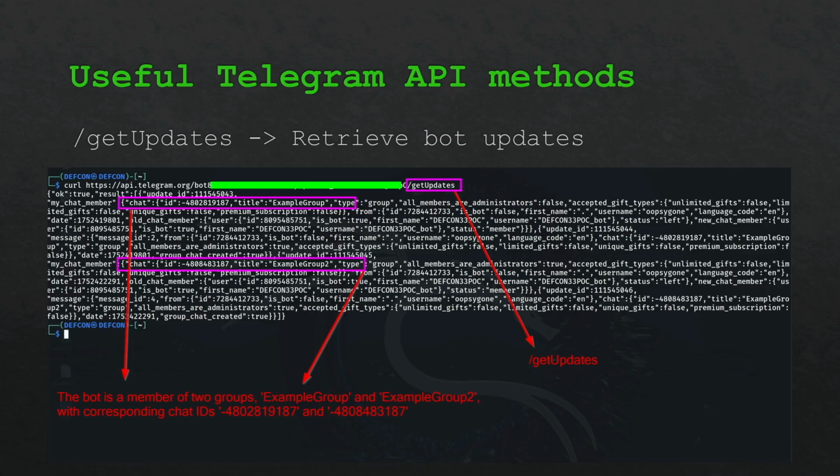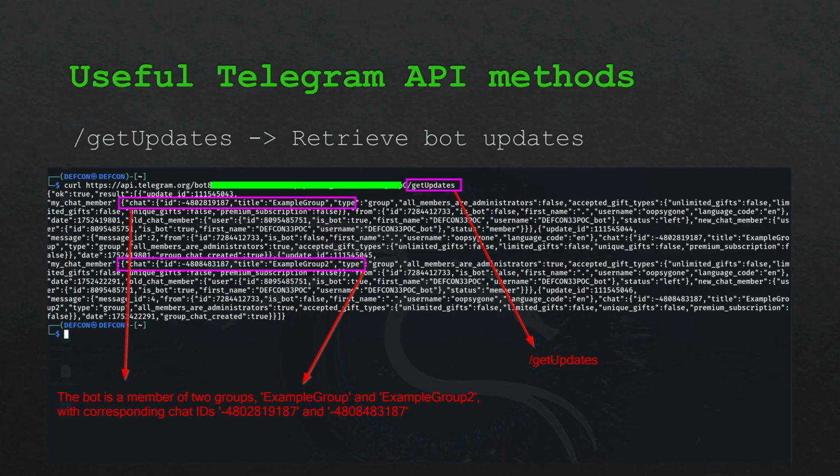So let's say you've got a bot account and you add it to a new group or a new chat. When you call the getUpdates method, it will tell us the ID of the chat it is a member of, and if there's been any new messages received, if there's been any new members, and so on. So we can use this getUpdates method to enumerate what chats, what groups this particular bot is a part of, and if this is a cybercriminal's bot, we can see who else this bot is part of, what other chats it is in. And this is a really useful one.